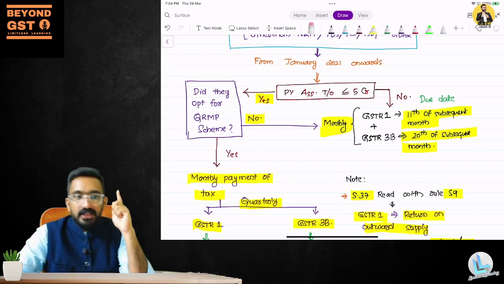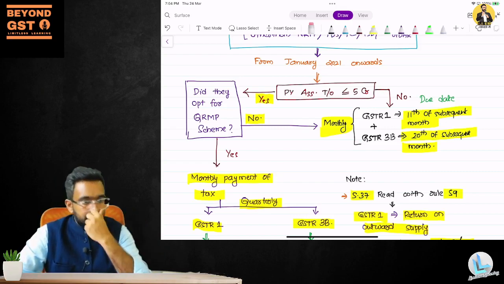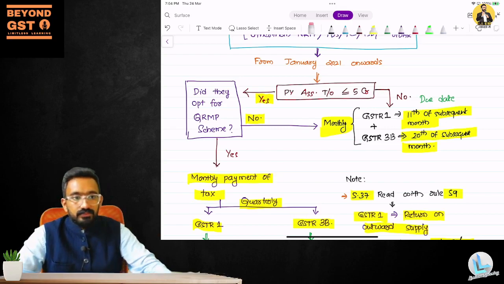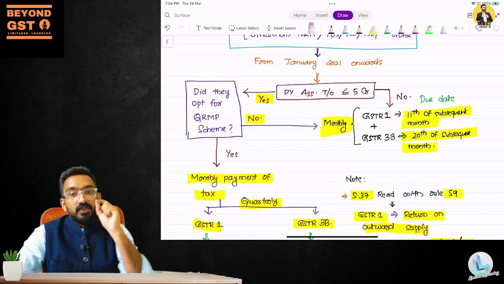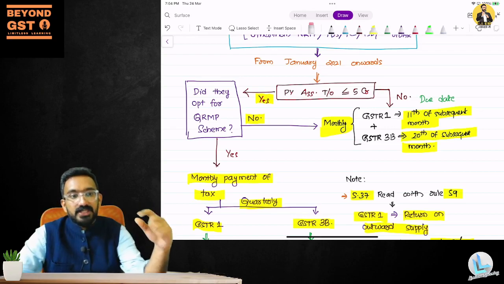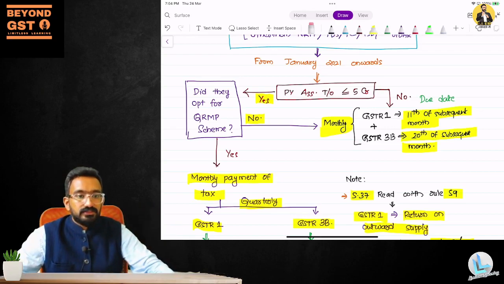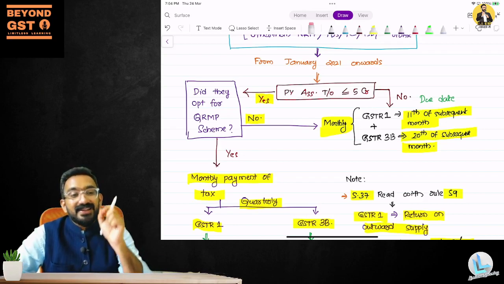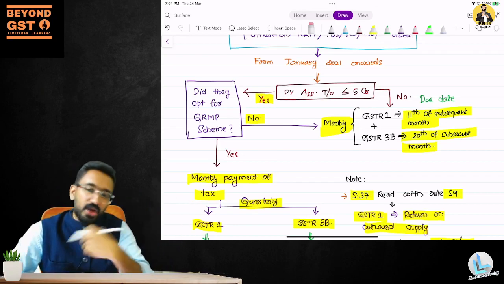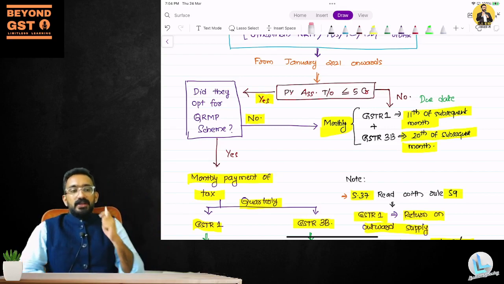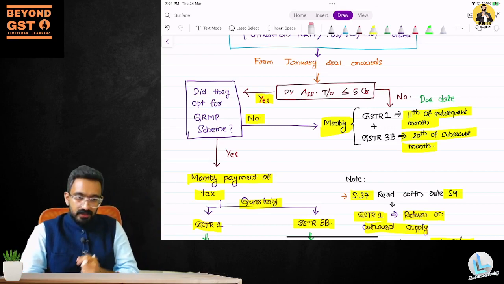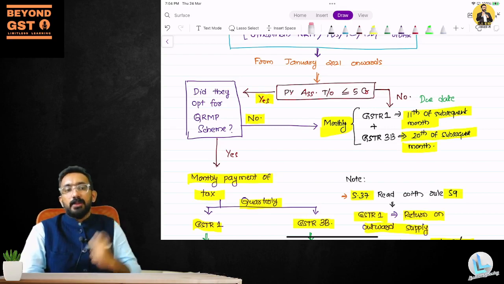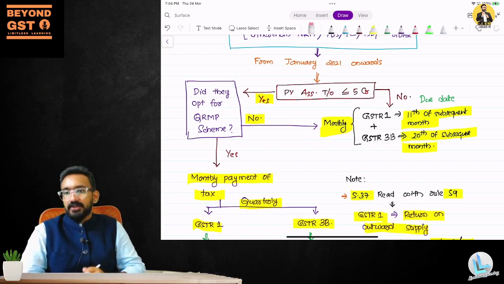But what about payment? Will I make a monthly payment or quarterly payment? What is the expansion of QRMP scheme? Quarterly return, monthly payment. So payment is always monthly. The only set of people who can have quarterly payment, only in one scheme quarterly payment is allowed, is the composition levy scheme. Correct. In CLS only quarterly payment is allowed. In all other cases it's monthly payment.